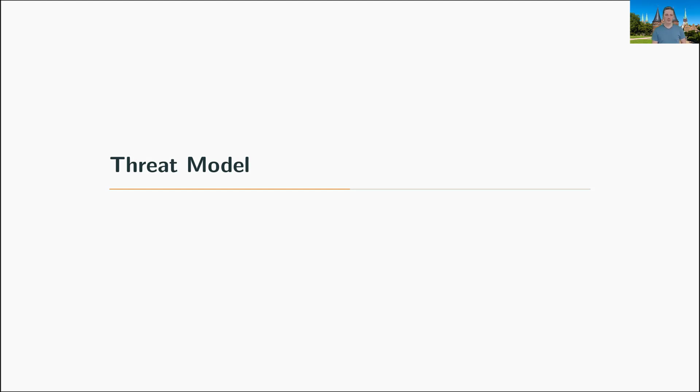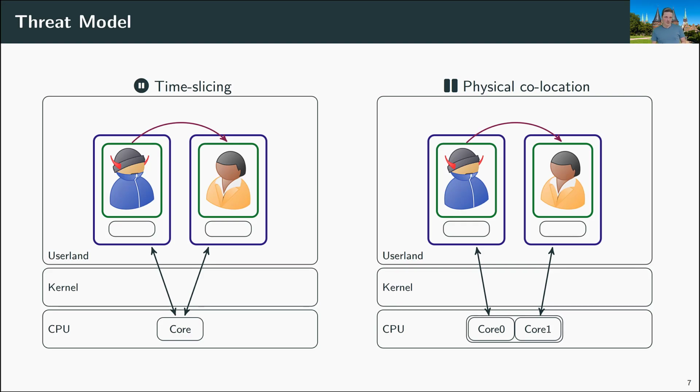I hope your heads are not blown up, but you're still with me, because now we will have a look at the threat model that we were considering for our experiments. We considered two threat models. On the left, we see two virtual machines that run in user land. We have the green and the blue box, and the black box that is the virtual machine manager. We have two virtual machines from two different customers. On the left, we have an evil customer, some attacker customer. You can see this because of the devil's horns and the criminal hat. And on the right, we have a benign customer that does some secret computation. The goal of the attacker on the left is to extract information from what the victim is doing in the right virtual machine.